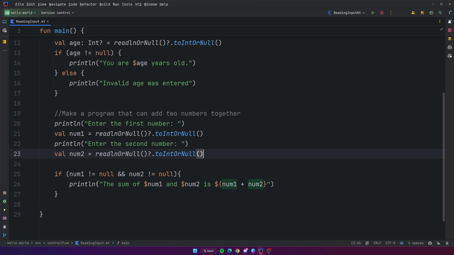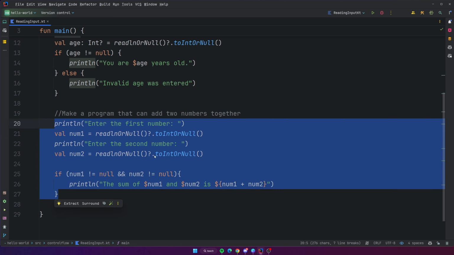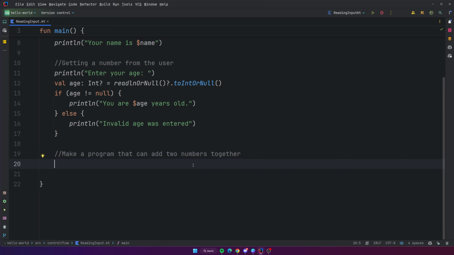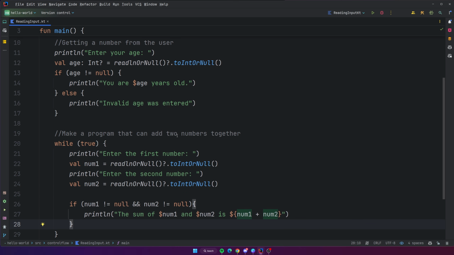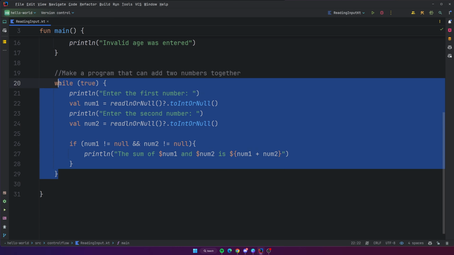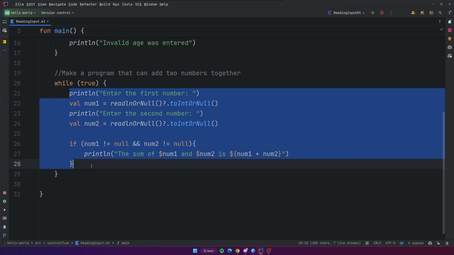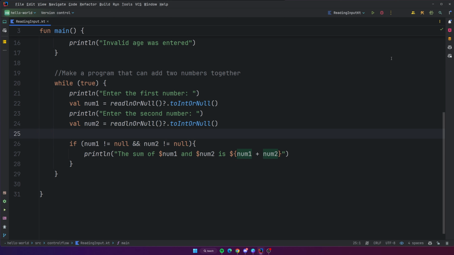I'm not saying you should always do it like this, but this is a good situation where it kind of makes sense, just for a basic program at least. So we could start by putting this in a while loop with the condition of true. So it's infinite, it's always true. And then since this is always going to repeat, we're always going to be able to ask for two numbers and then print out the sum, right? So let's go and try this out.